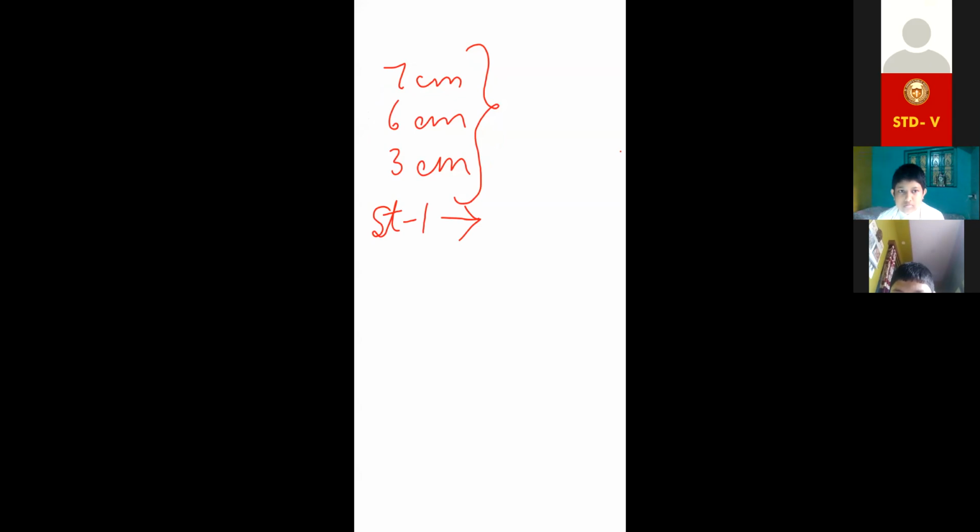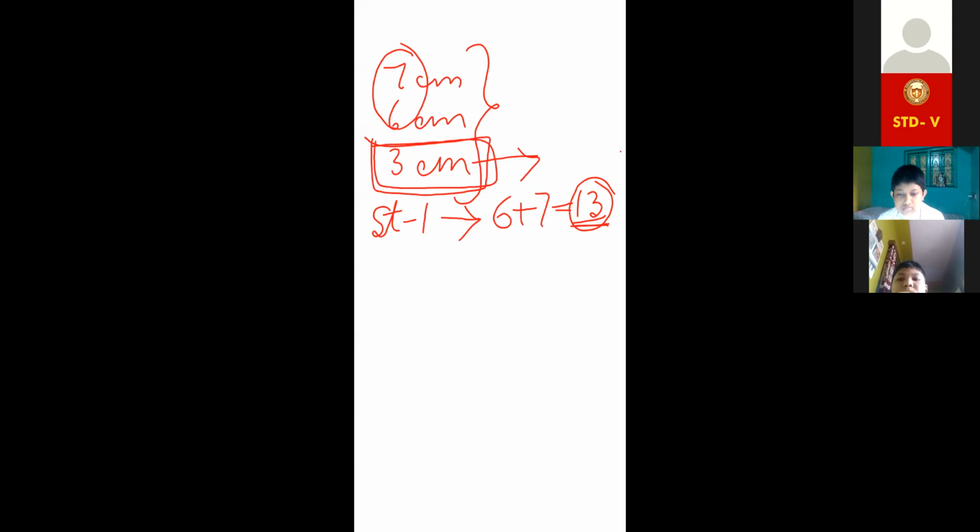Basically, you can ask, ma'am, why 3 steps? Look at this. 7 plus 6 we have to add. This is equal to 13. Now we have to check whether this 13 is greater than the remaining side or not. Yes, 13 is greater than 3. So first is done. If the sum of any two sides is greater than the third side, it is possible to form such a triangle.